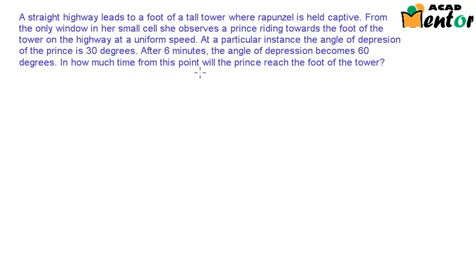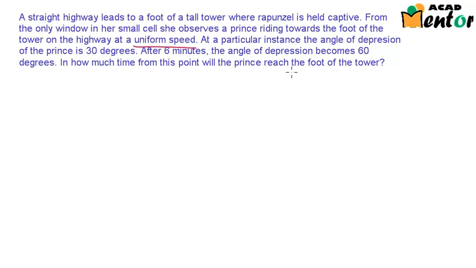So here is the problem. Let's read it. A straight highway leads to the foot of a tower where Rapunzel is held captive. From the only window in her small cell, she observes the prince riding towards the foot of the tower on the highway at a uniform speed.